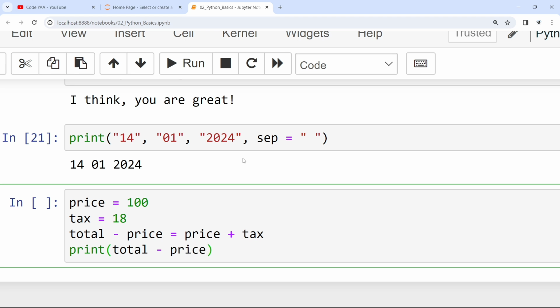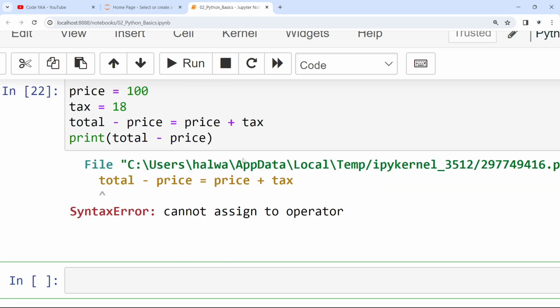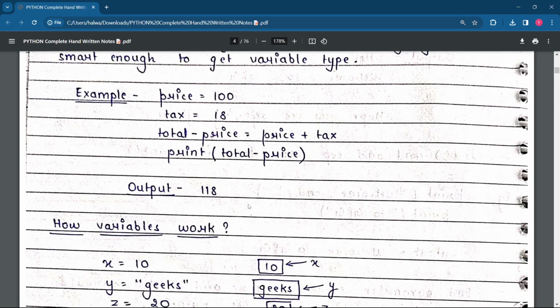This is the example taken, so your thinking ability should work. What have we done, what actually happened here? If you give a little effort to think, you will get a simple idea of what happened. Let me run. If you understand what mistake we have done, then you are on the proper track. Cannot assign to operator. You can say syntax error. Cannot assign to operator. Why?